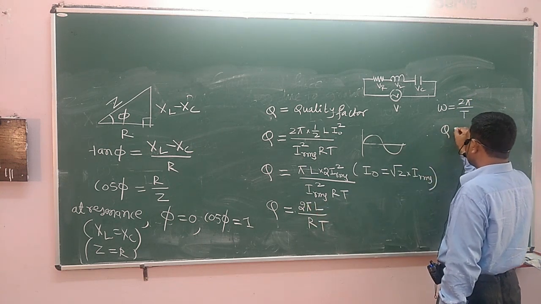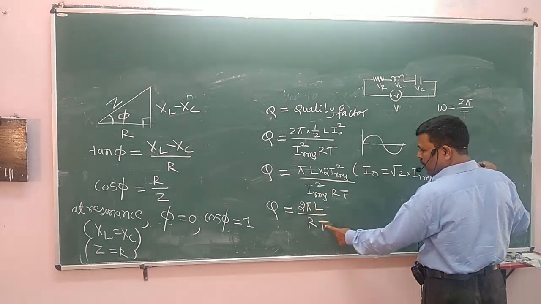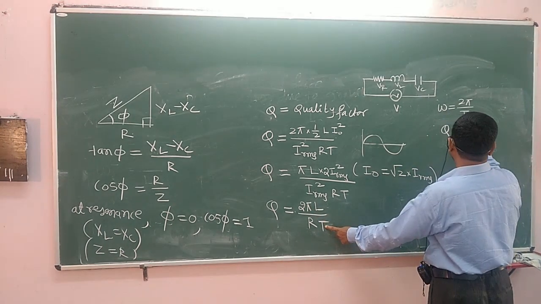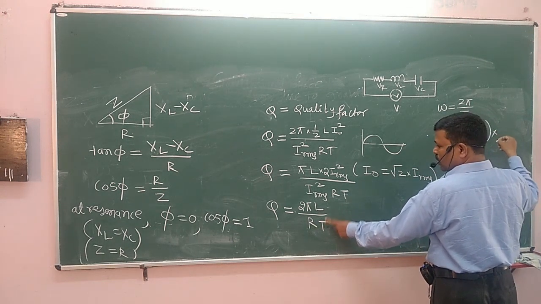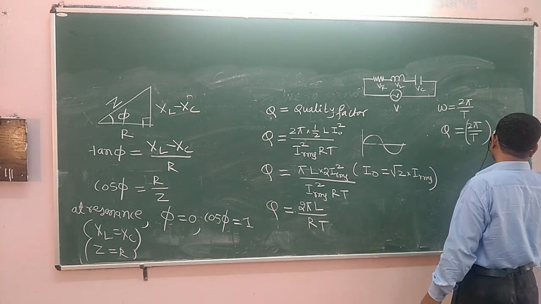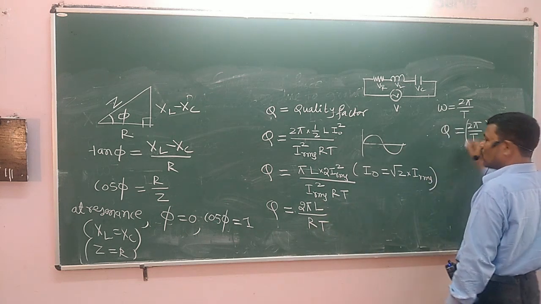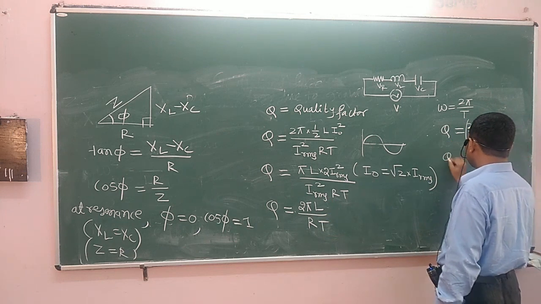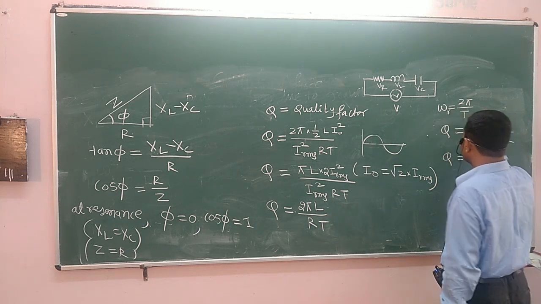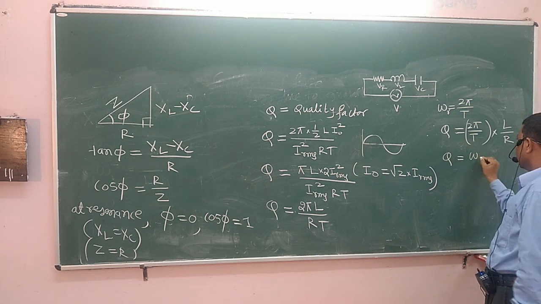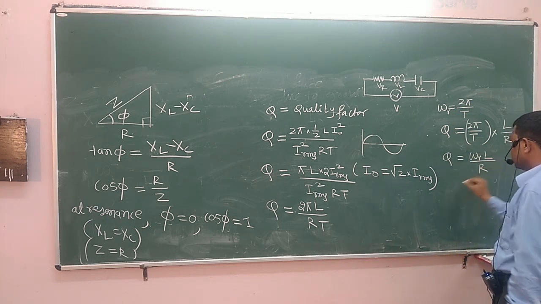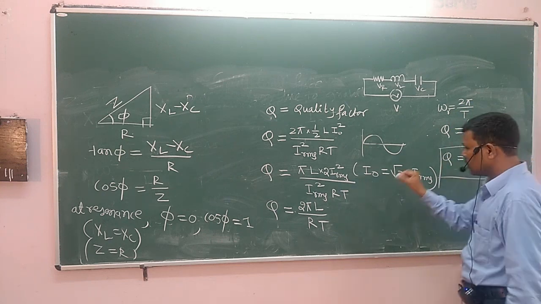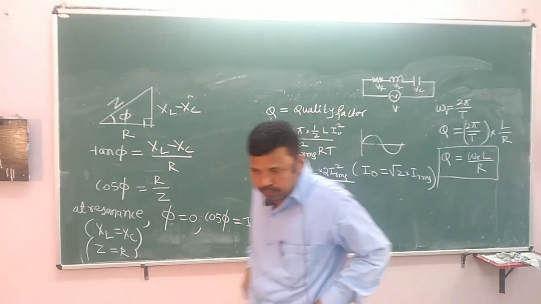Therefore, the quality factor, 2 pi upon T is omega, we can write it separately: 2 pi upon T into L upon R. This we can call the resonating angular frequency, omega R. So Q is omega R into L upon R. This is about the quality factor.